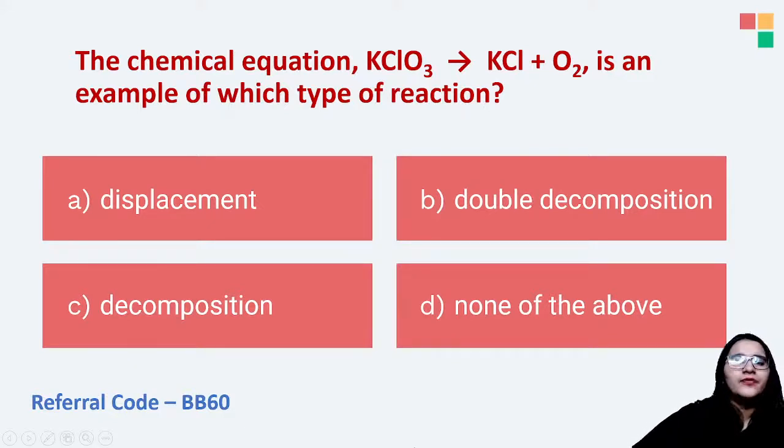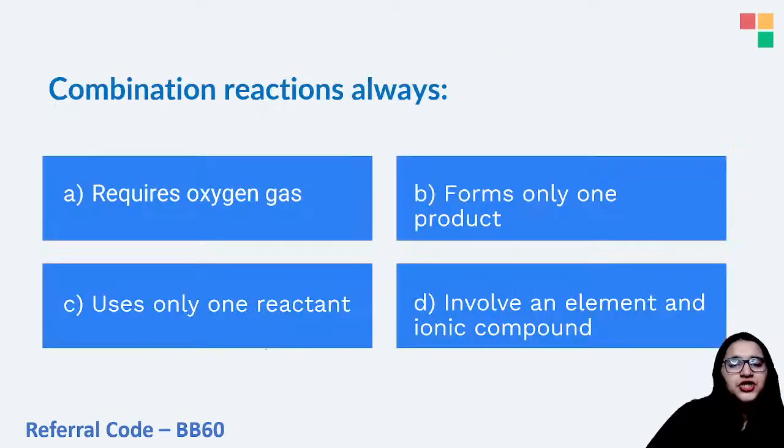Well, as you can see over here, there is one reactant and it is getting broken down to give you smaller products, right? So this is an example of a decomposition reaction. Yes. Next question on the screen. Decomposition reaction we are going to study now.